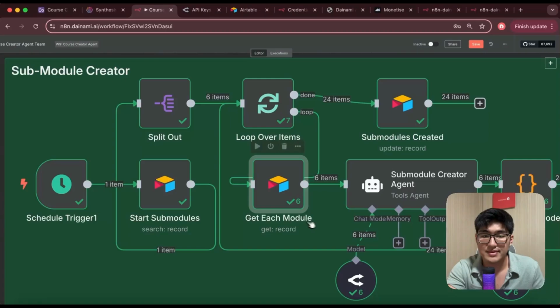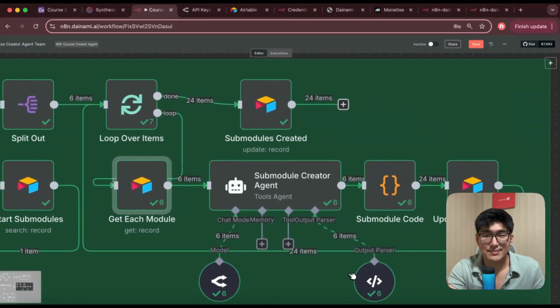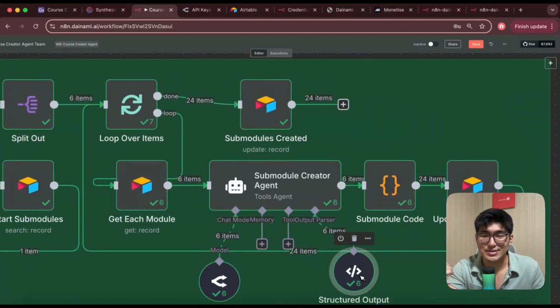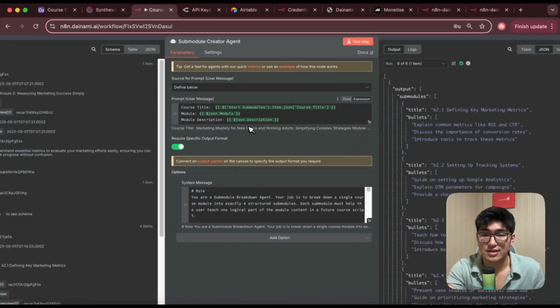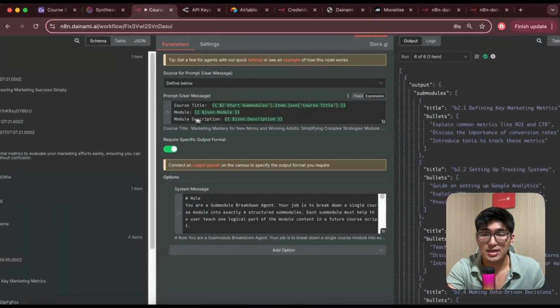Okay, so for each of them now, we're going to pass them through our submodule creator agent, and this guy is going to be hard at work, right, creating submodules for every single one of these modules, 6 in total. So we open this up, we're going to pass it some information like the course title, the module, and a module description for each of them, and this will be passed to the agent 6 times to generate 6 different submodules for the 6 different modules itself. Okay, and I'm going to give it some instructions.